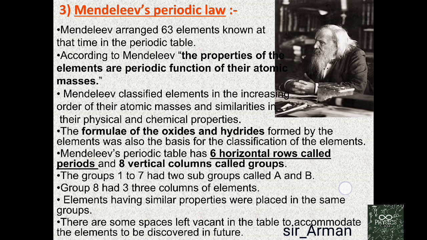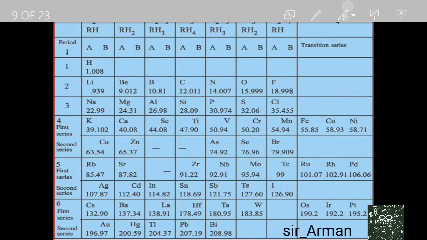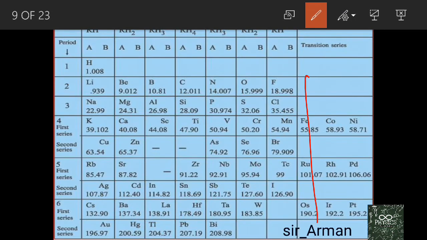And group 8 had 3 columns. So here you can see that this is group number 8 and it has 3 columns. Also, in that group there are only 3 horizontal rows, 1, 2 and 3. It is not a column, but in one column there are 3 sub columns.